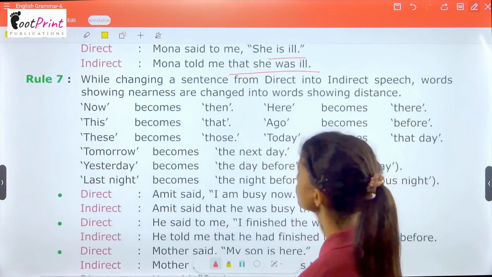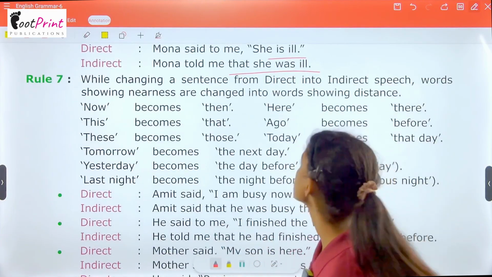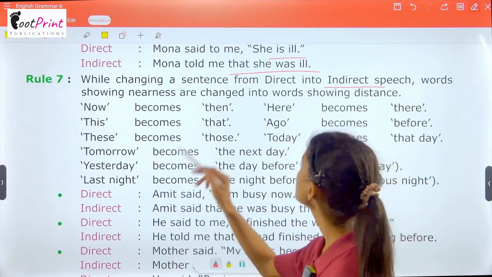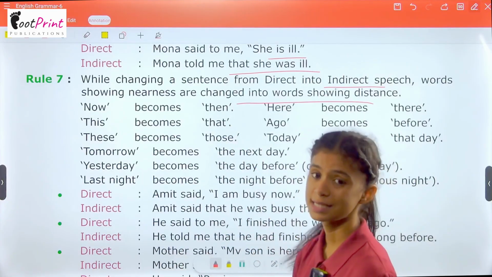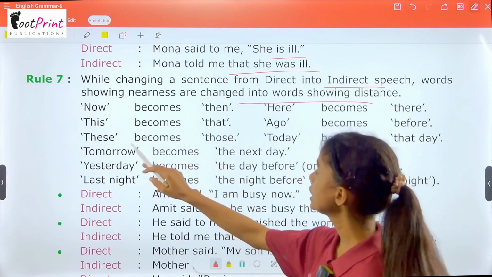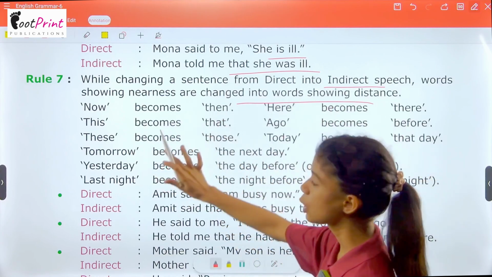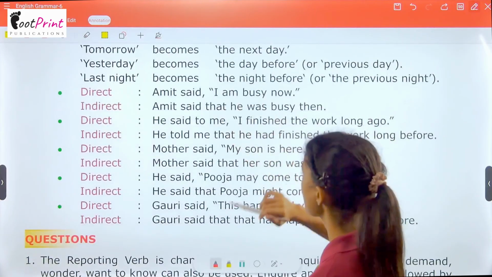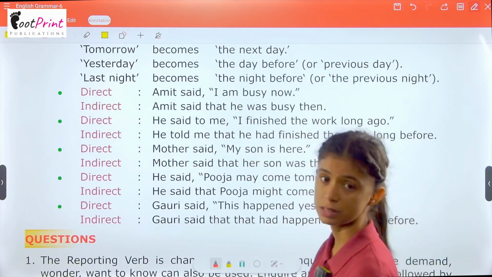Now, rule number 7: while changing a sentence from direct into indirect speech, words showing nearness are changed into words showing distance. Now becomes then, this becomes that, these becomes those, and just like this, all of these change. For example, Amit said, "I am busy now." Amit said that he was busy then.